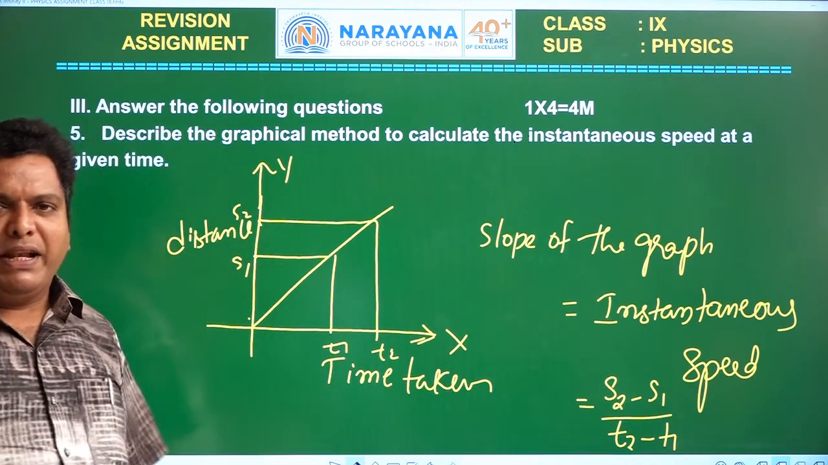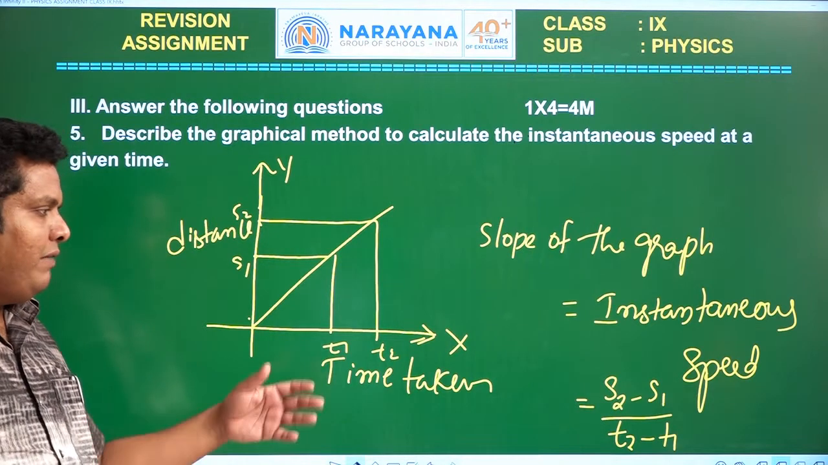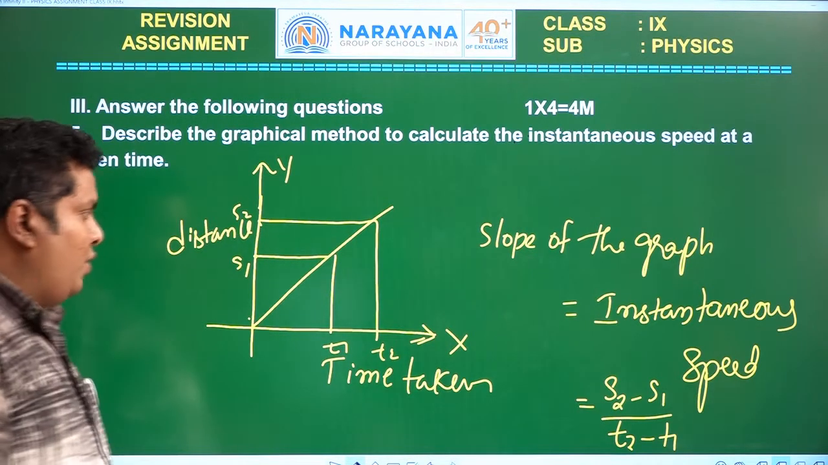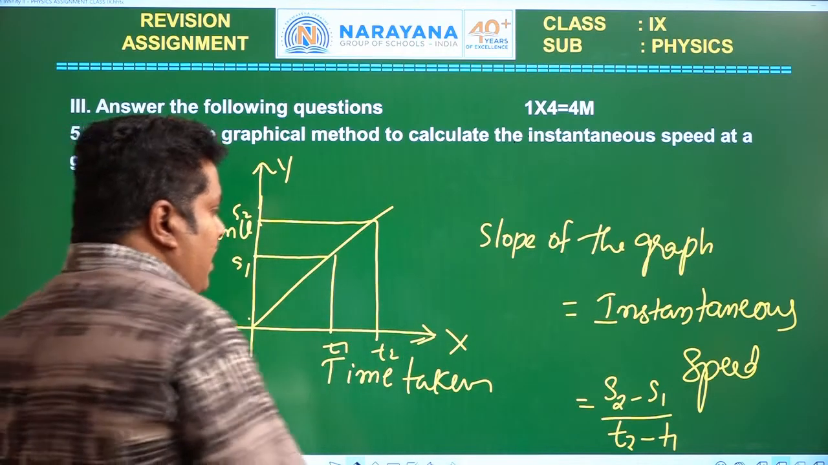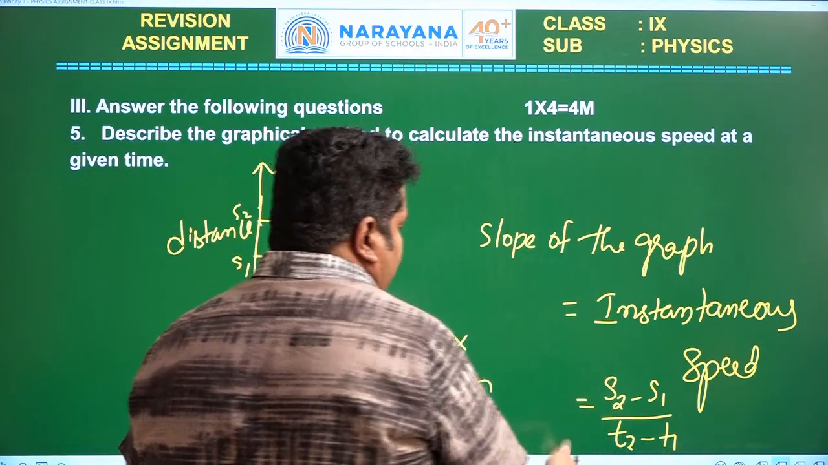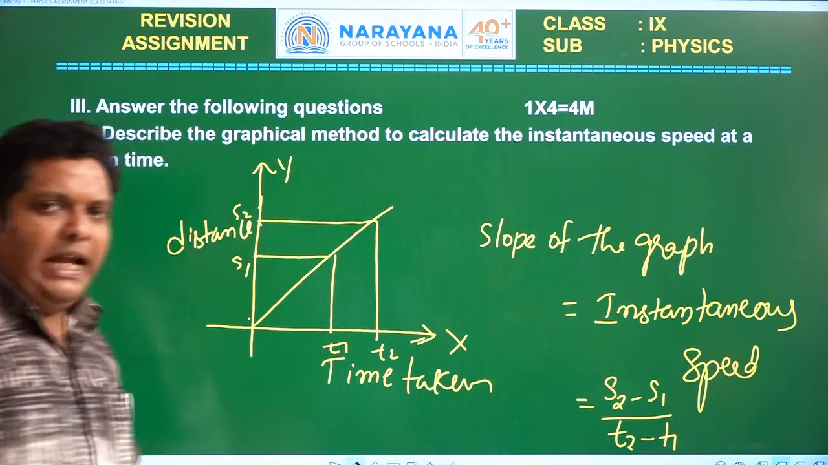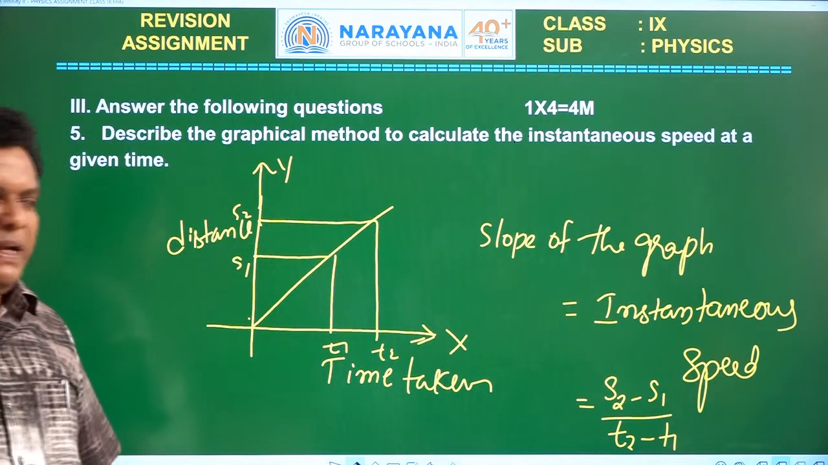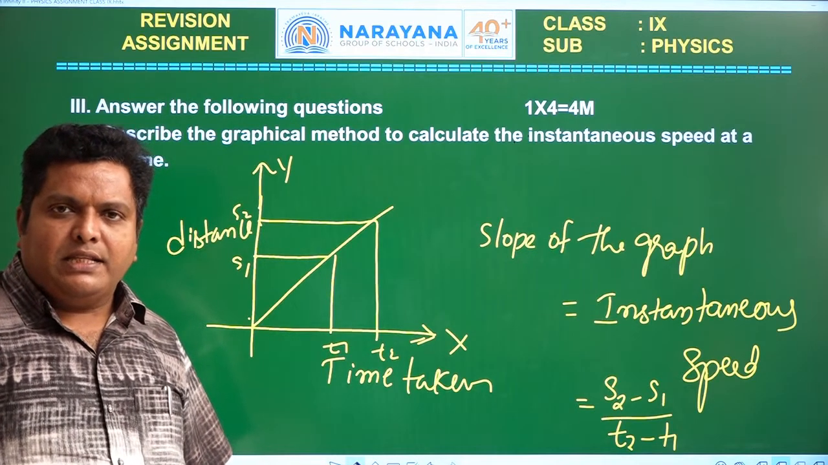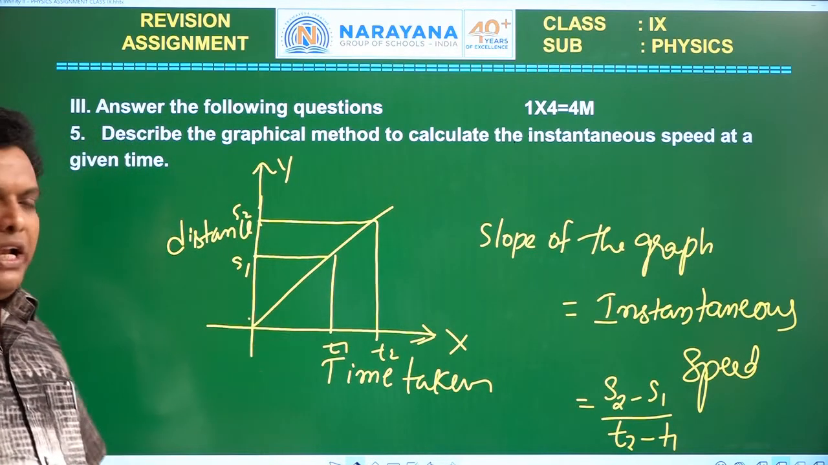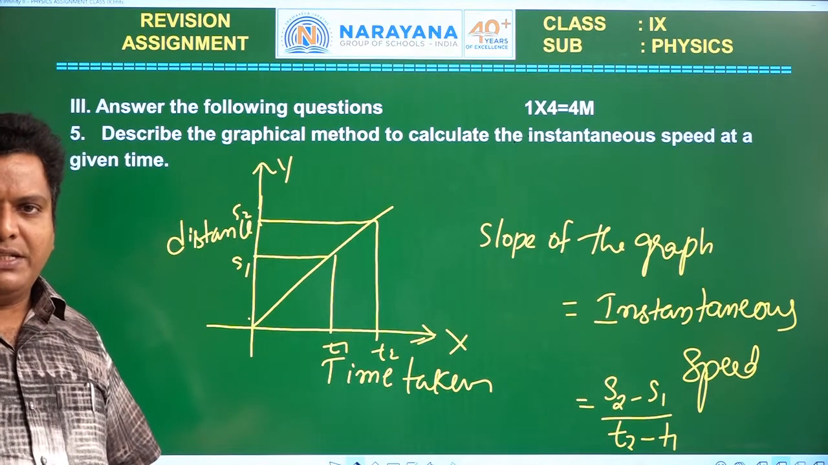The speed of a particle at a particular instant of time is called instantaneous speed. So from the graph, you can represent the instantaneous speed as (s2 minus s1) by (t2 minus t1). This is a graphical representation of instantaneous speed.